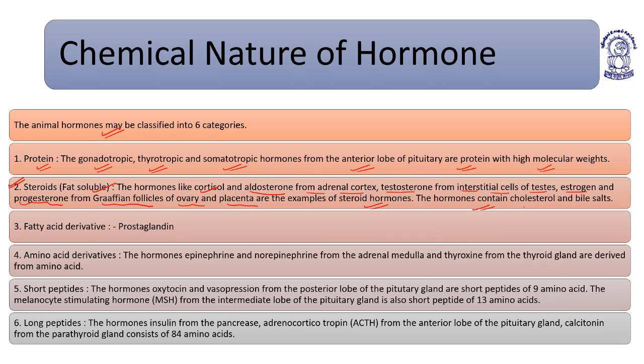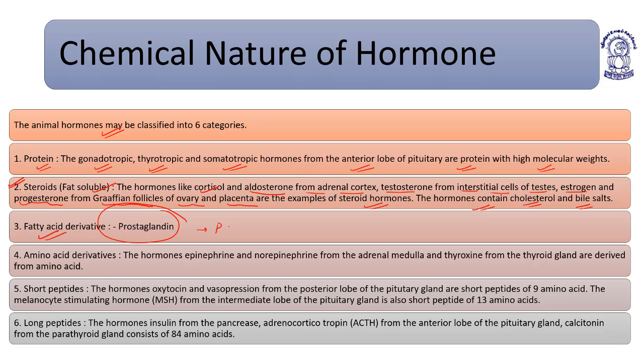These hormones contain cholesterol and bile salts. Steroidal hormones are fat soluble, for example cortisol and aldosterone from adrenal cortex, testosterone from interstitial cells of testis, estrogen and progesterone from Graafian follicles of ovary and placenta. Some hormones are derivatives of fatty acids, like prostaglandins.